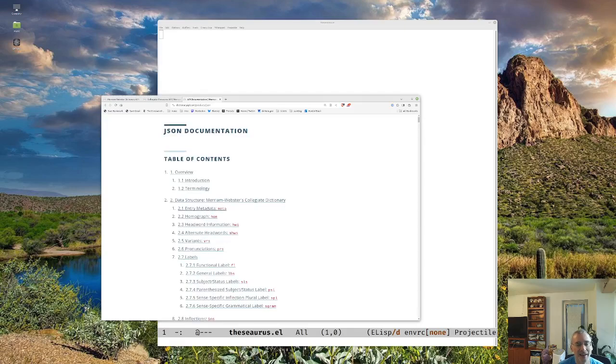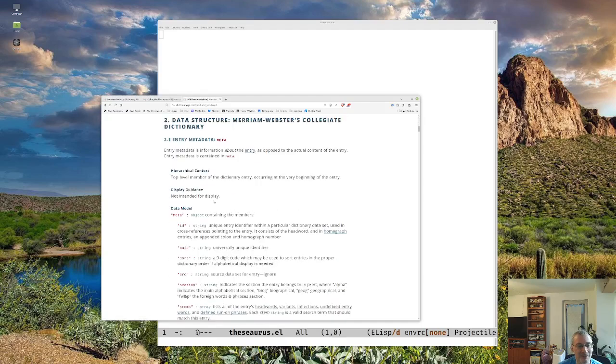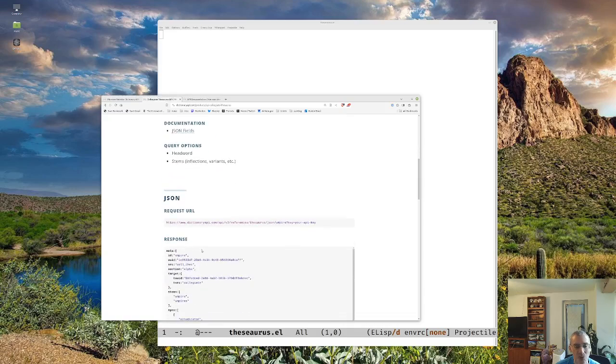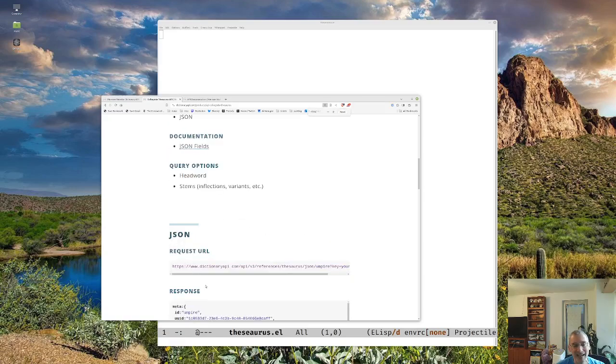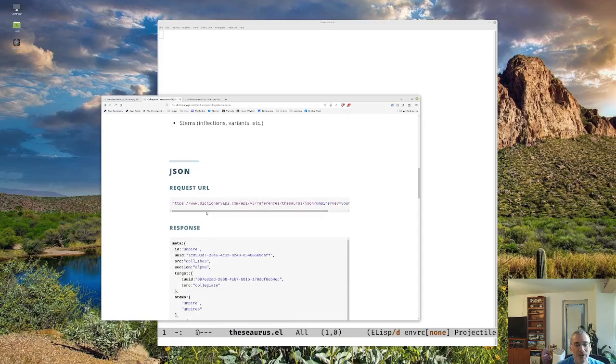Oh, right. Yeah, and so it has the structure. It's going to have a meta field. We'll see this more in depth when we actually dive in. But the way it all works is, if you want to get their data, you want to get the synonyms, you go to this API, this URL, this website, where it's going to be www dictionary.